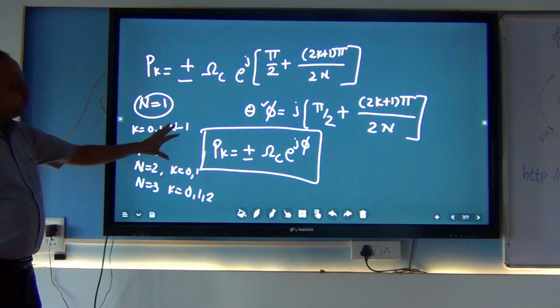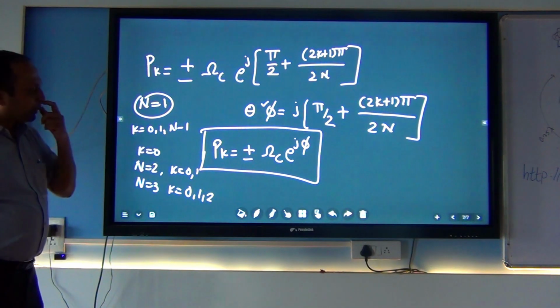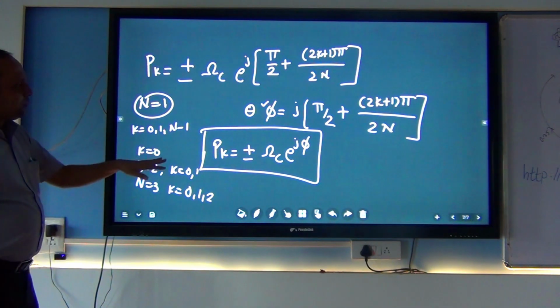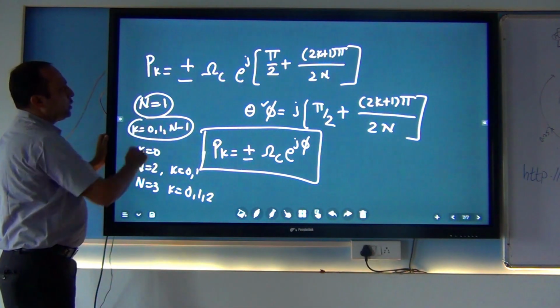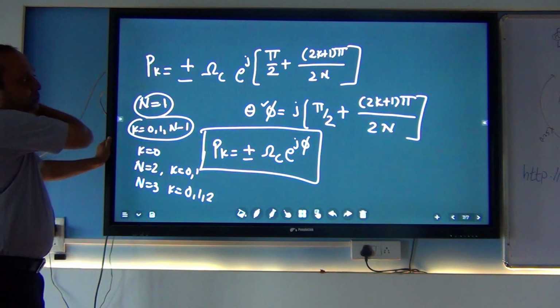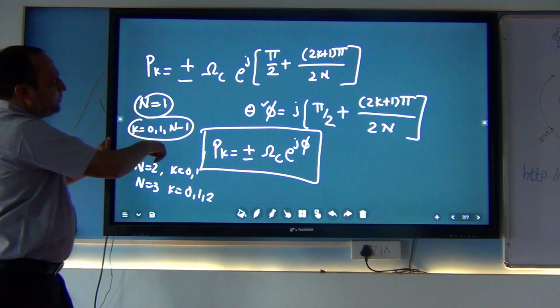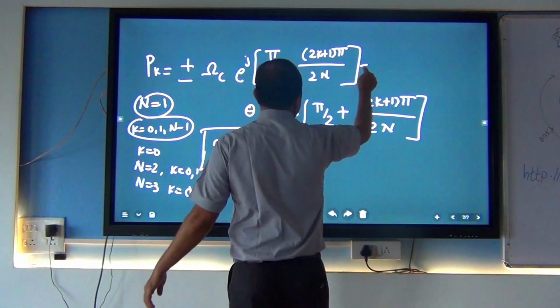So when I substitute these values in this equation, for example we put the first value, n is equal to 1 and k is equal to 0. What happens when I substitute n is equal to 1 and k is equal to 0? So what is this equation?